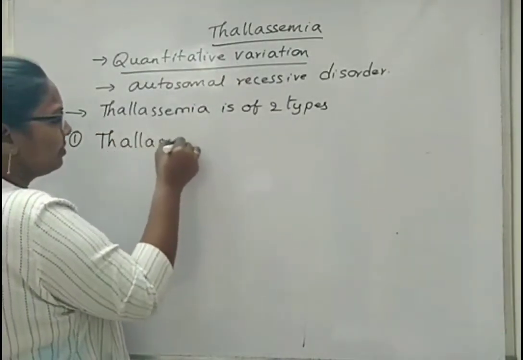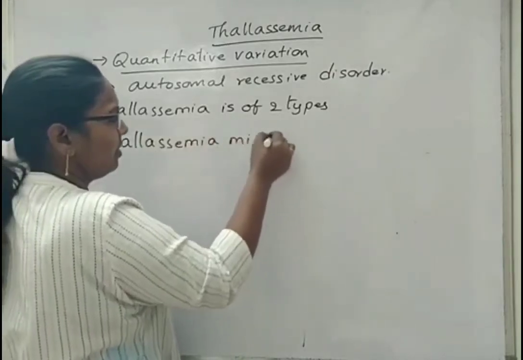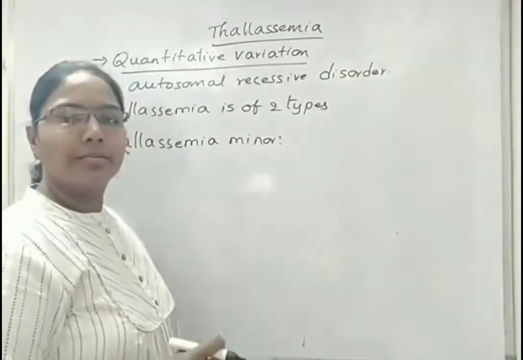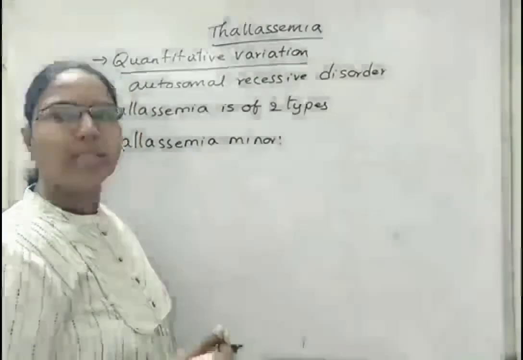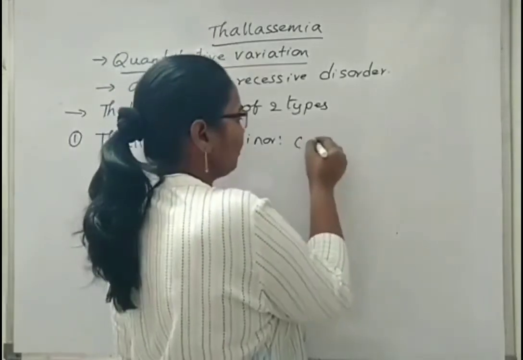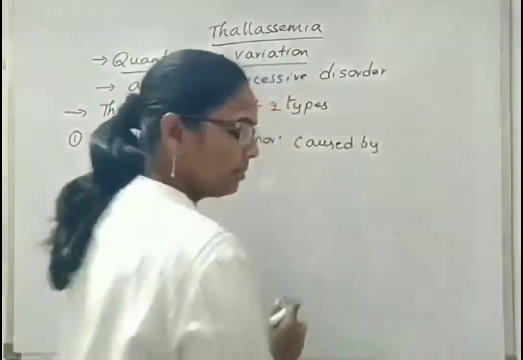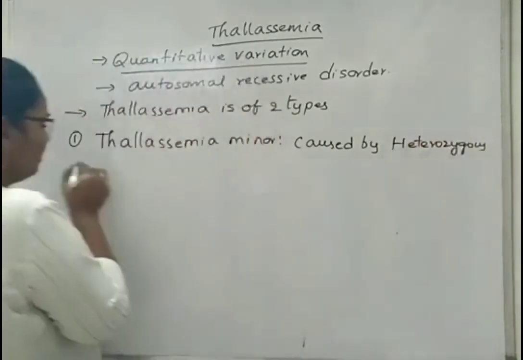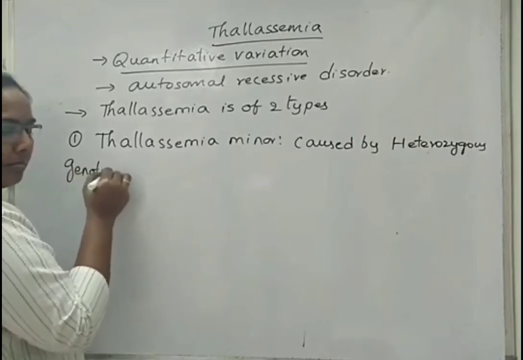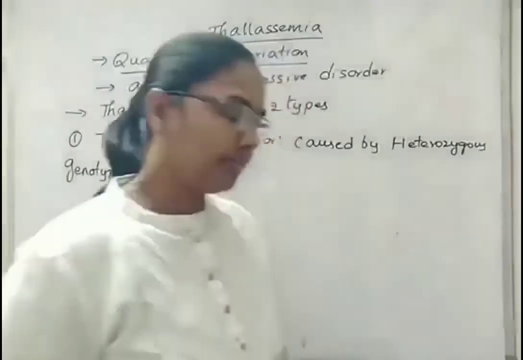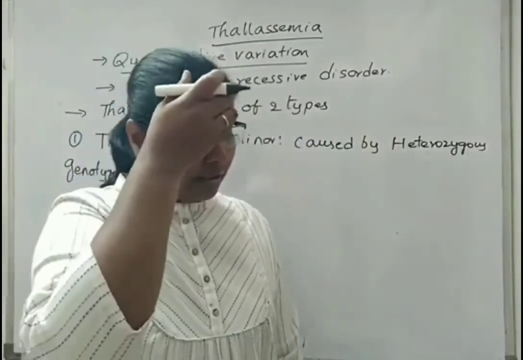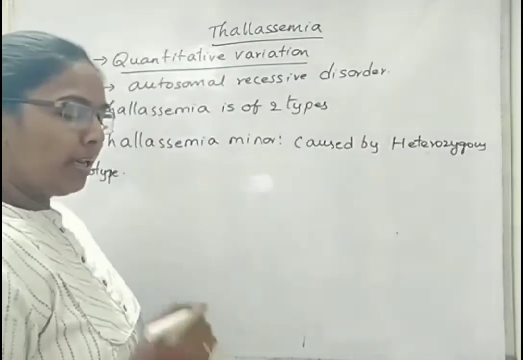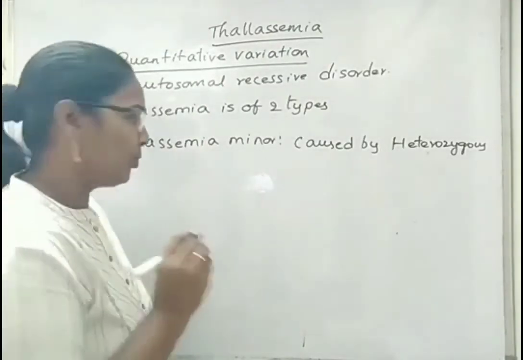Thalassemia minor, majorly it is caused by heterozygous type of genes. Simply we can tell thalassemia minor is caused by heterozygous genotype. Means these heterozygous type of genotypes, these are present on chromosome 16, and they are represented as hemoglobin A1 and hemoglobin A2.